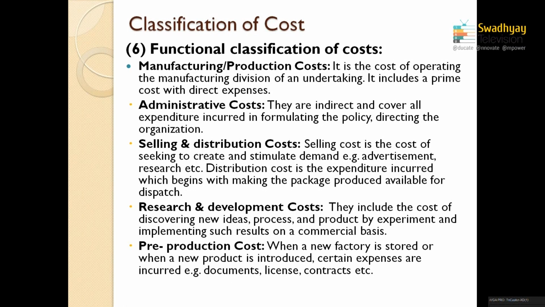Costs may be classified on the basis of manufacturing expenditures, administrative expenditures, selling and distribution expenditures. If they have an R&D department, then research and development expenditures.